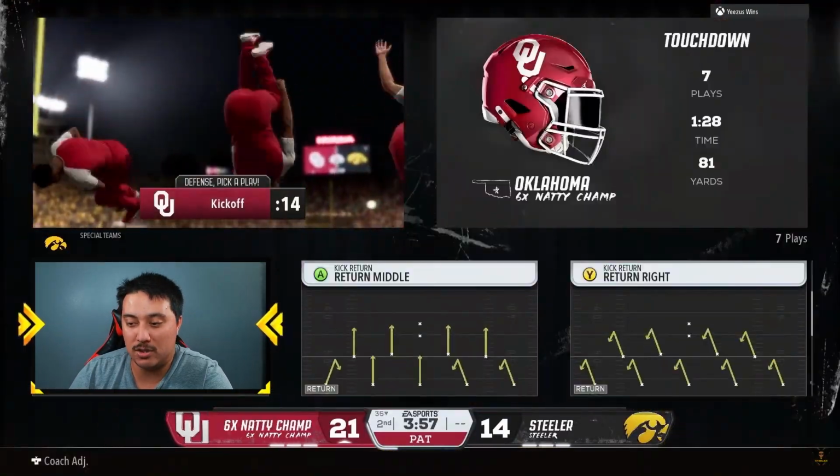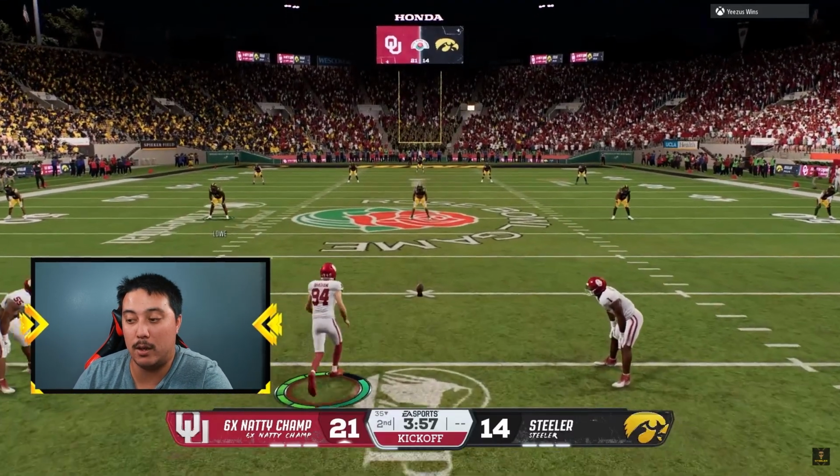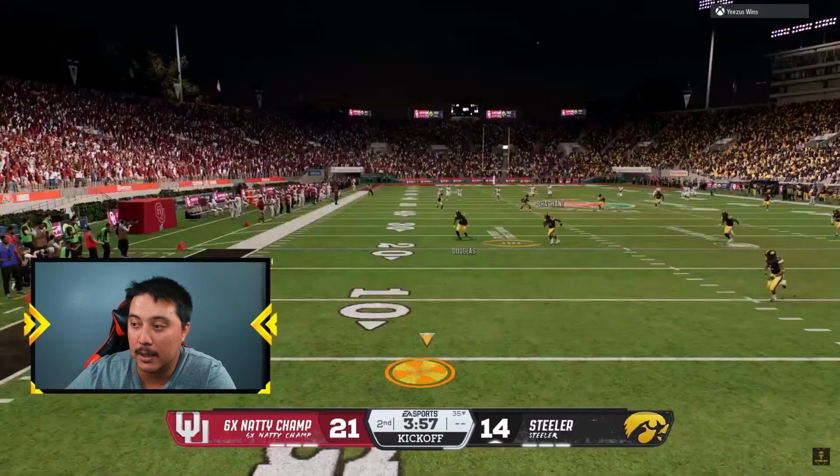All of his yards there for the most part on the ground. It's, yeah, we got to figure it out. We got to figure it out quick. Otherwise we're going to get run off of the field. And we are back at it.